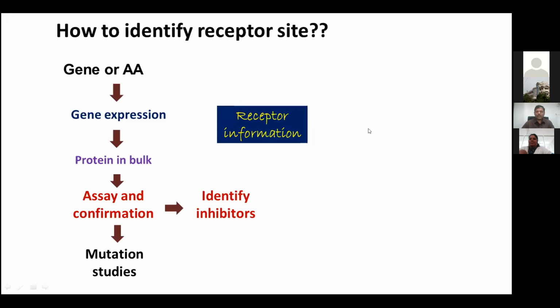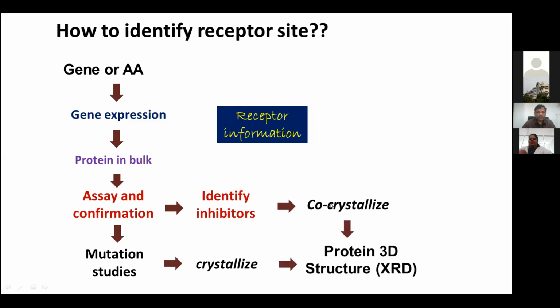So here, what is happening? We are performing the assay and confirming it. Once the assay confirmation is done, you take a compound, either a known inhibitor or a known substrate, and co-crystallize.